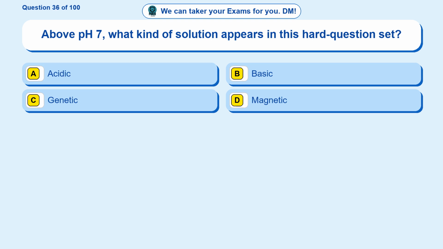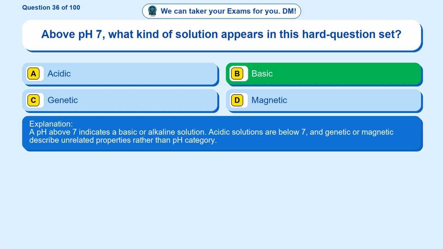Question 36. Above pH 7, what kind of solution appears in this hard question set? Option A, acidic. Option B, basic. Option C, genetic. Option D, magnetic. The correct answer is option B. Basic. A pH above 7 indicates a basic or alkaline solution. Acidic solutions are below 7, and genetic or magnetic describe unrelated properties rather than pH category.